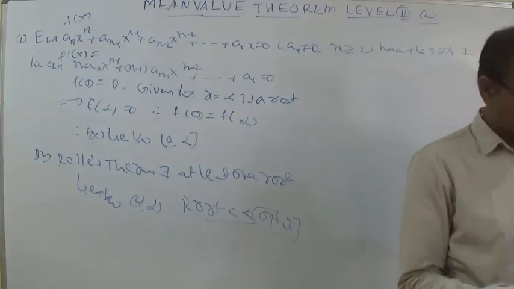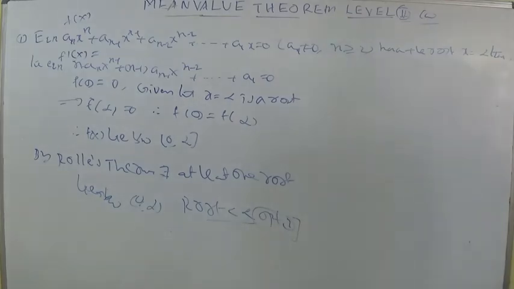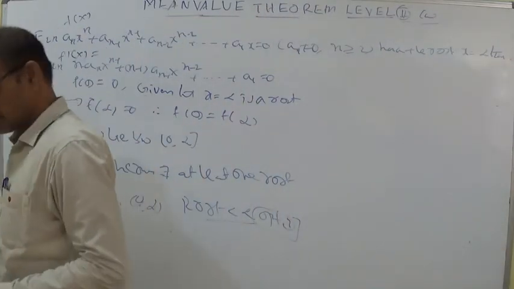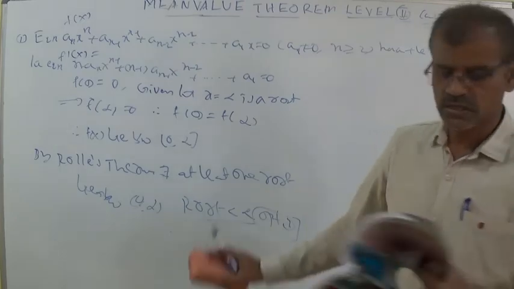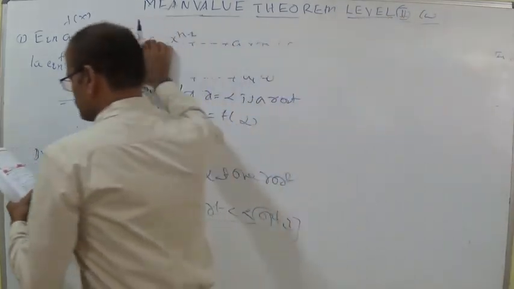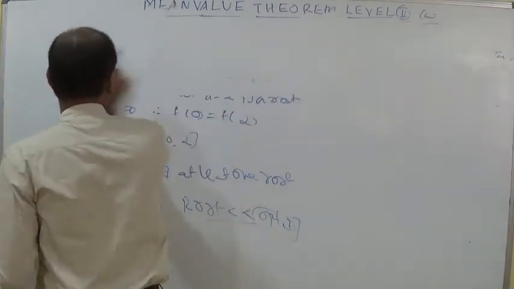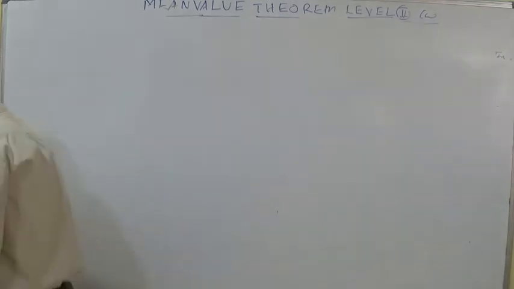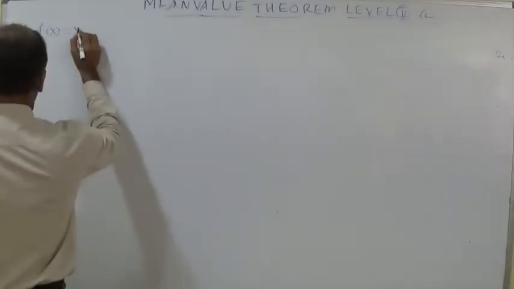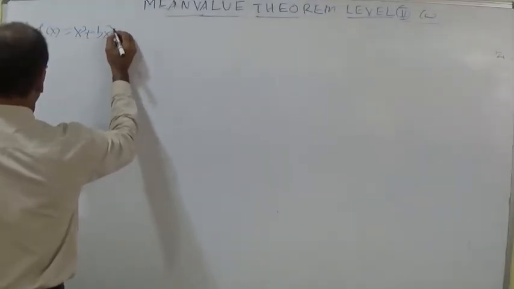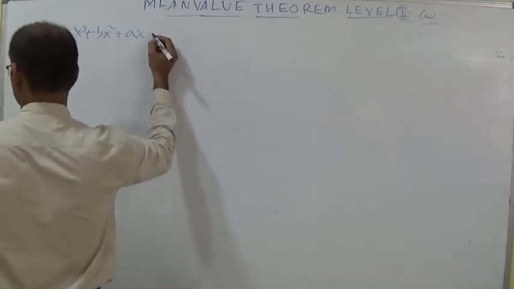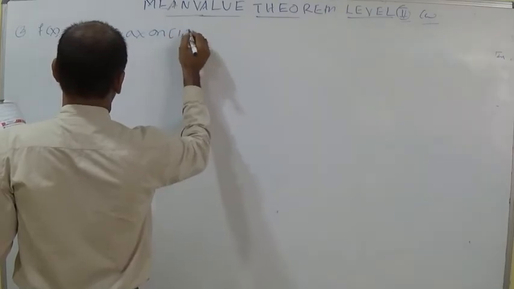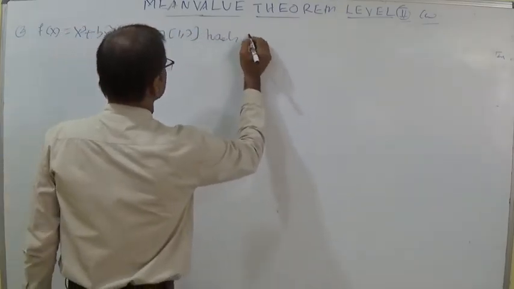Next, let us discuss the second question. F of x is equal to x cube plus b x square plus a x satisfies the conditions of Rolle's theorem on the interval 1 comma 3. He has given the interval 1 comma 3. F of x is equal to x cube plus b x square plus a x on 1 comma 3 satisfies Rolle's theorem.